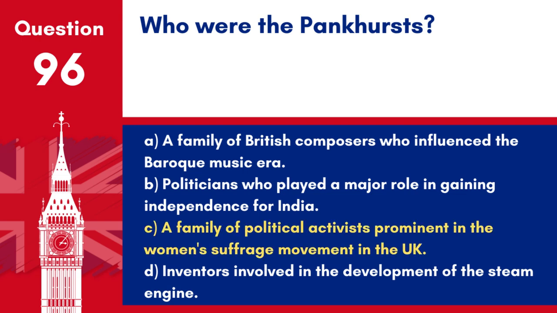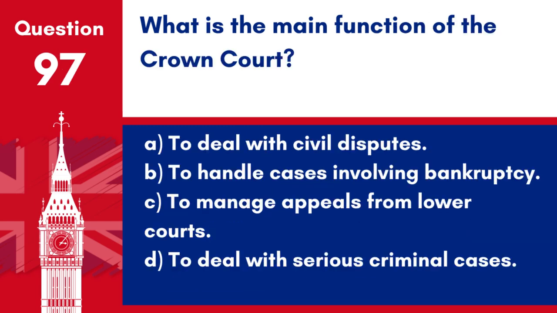Answer. C. A family of political activists prominent in the women's suffrage movement in the UK. The Pankhurst family, including Emmeline Pankhurst and her daughters, were central figures in the campaign for women's right to vote in the UK.